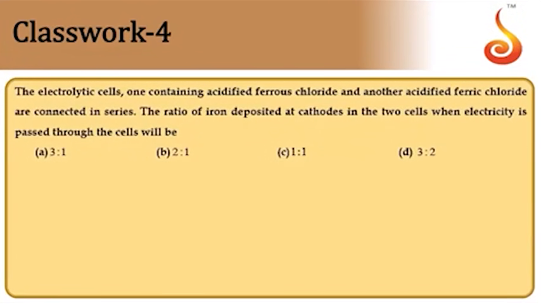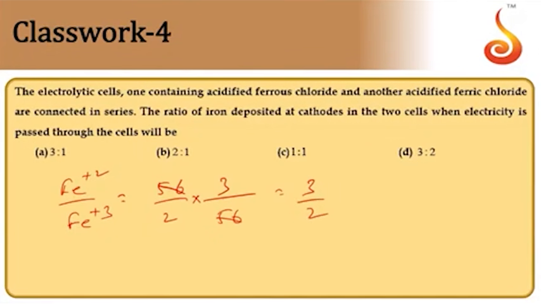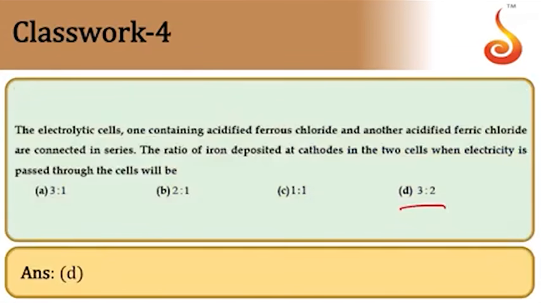That implies the mass of iron Fe plus 2 by the mass of Fe plus 3 deposited should be in the ratio of their equivalents. So the equivalent mass of Fe plus 2 will be 56 by 2, and that of Fe plus 3 will be 56 by 3. So the ratio of ferrous to ferric will be 3 by 2. The answer is 3:2, so option D. So the ratio of the masses deposited will be in the ratio of their equivalents according to Faraday's second law. So D is the answer.